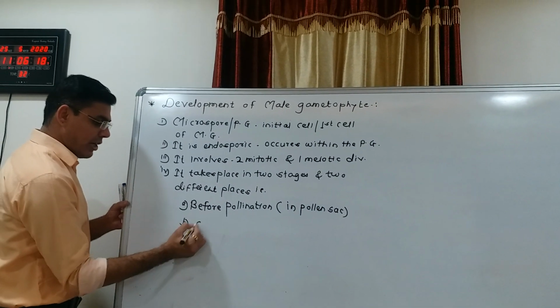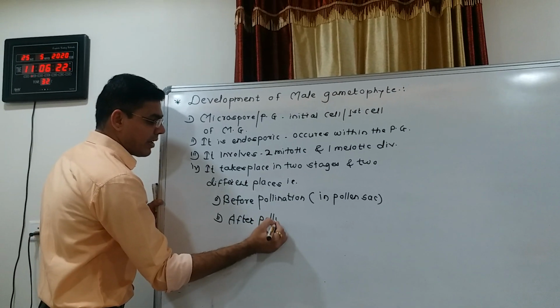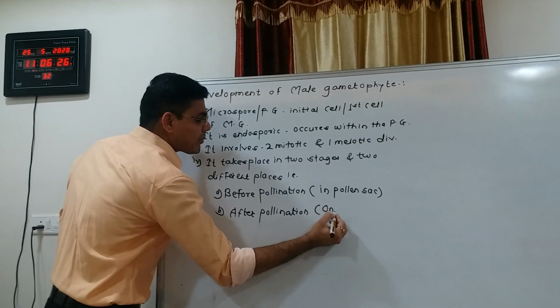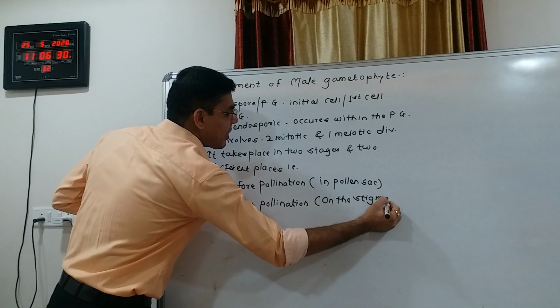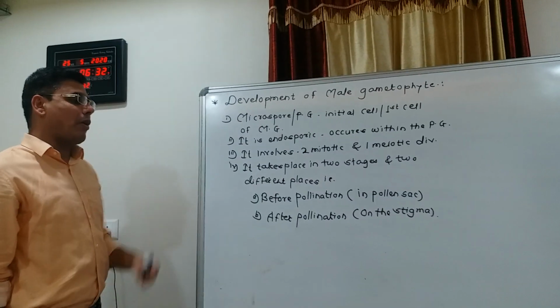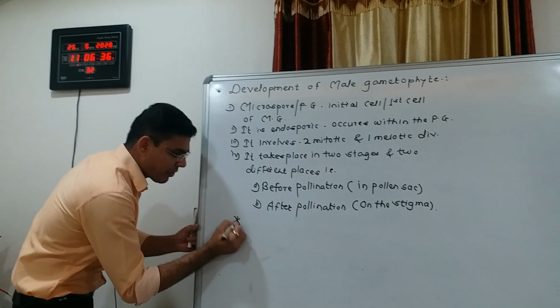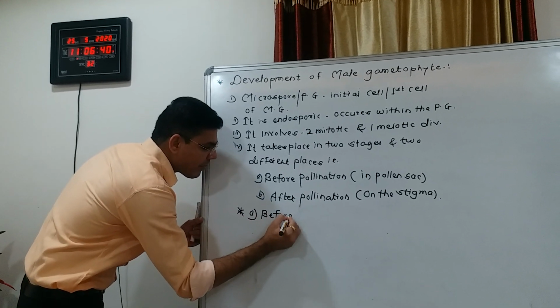And second, after pollination, this stage takes place on the stigma. So first of all, we will discuss the first stage, before pollination.